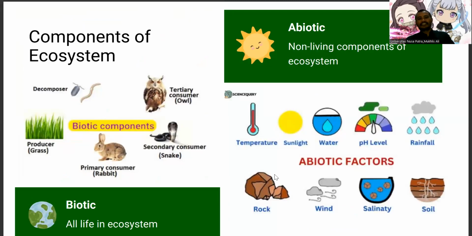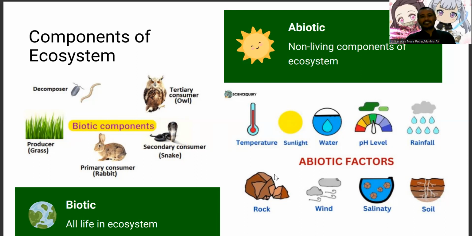Okay, next we talk about component of ecosystem. We have two types of component ecosystem. The first one is the living things. All living things in ecosystem, we call it biotic components.